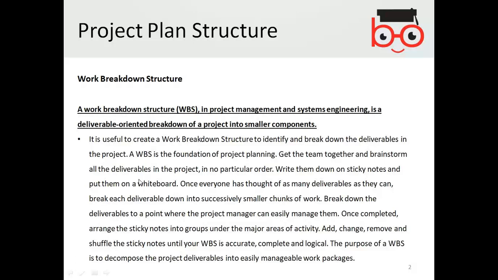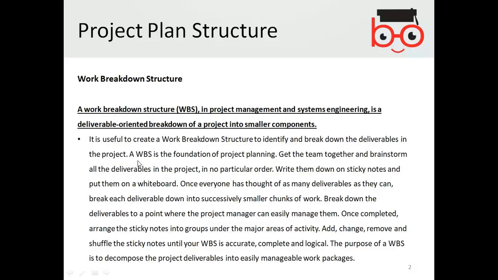It is useful to create a work breakdown structure to identify and break down the deliverables in the project. So the deliverable in the project is the project itself. It could be any part of the project, part of the software. It could be the components, maybe the divided sections delivered at some stages.